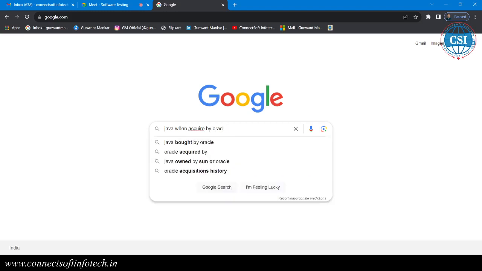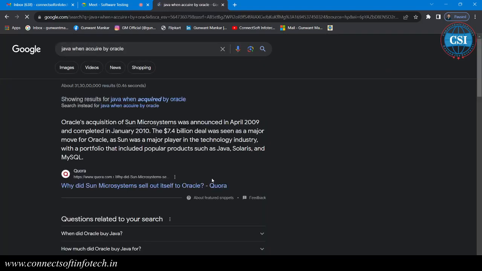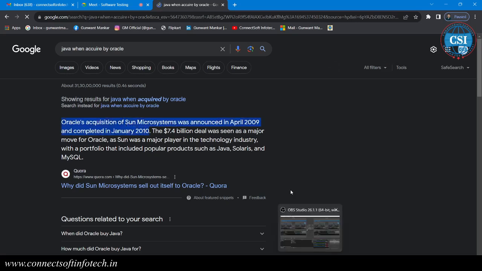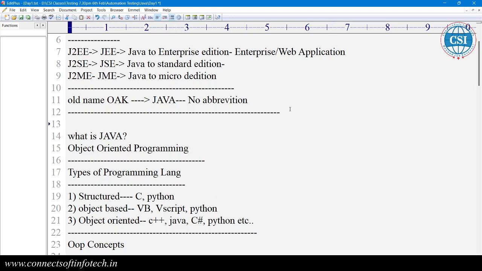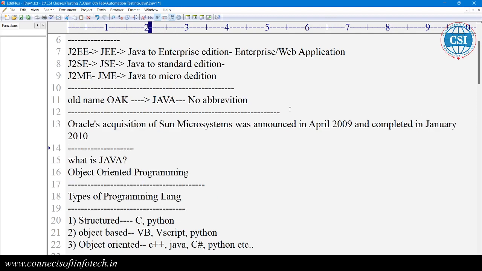Before that, what is the product of Sun Microsystems? It's the 27th January 2010.